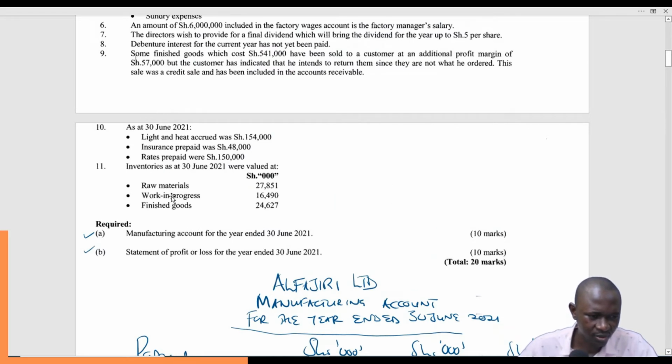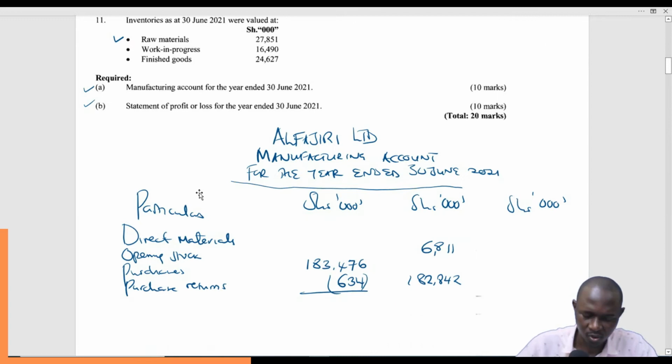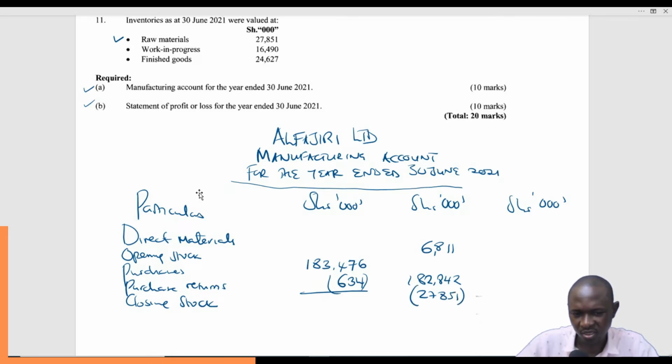Inventories, they're already here. So inventories, closing stock of raw materials. Please, this is what happens in the manufacturing concern. So you have closing stock of raw materials, 27,851. This one we are deducting so that we can get the right figure for the direct materials.